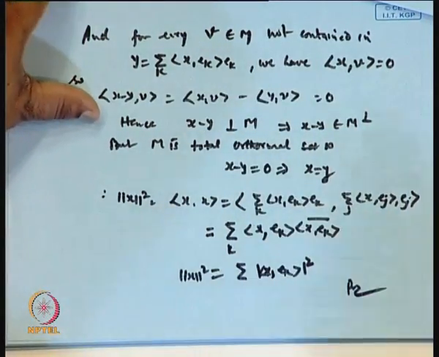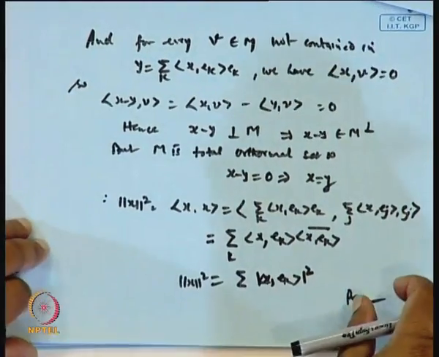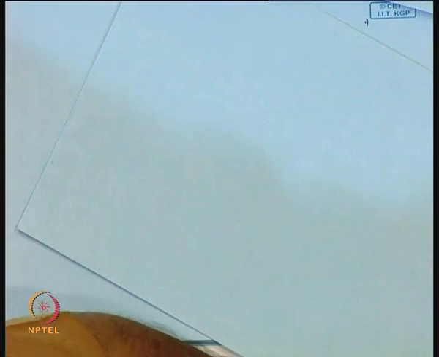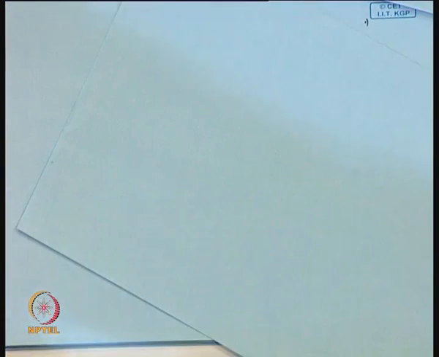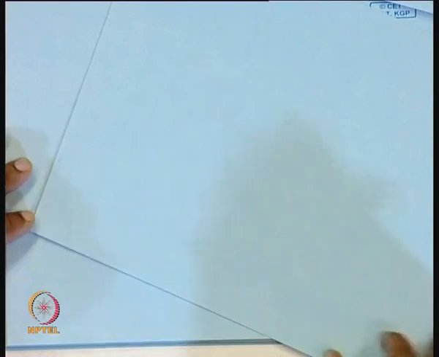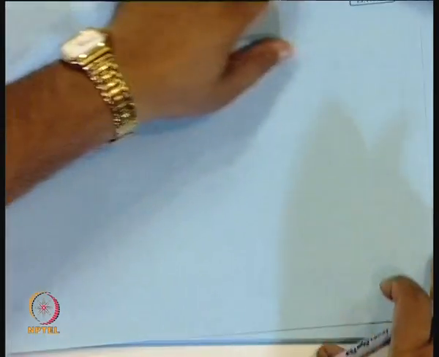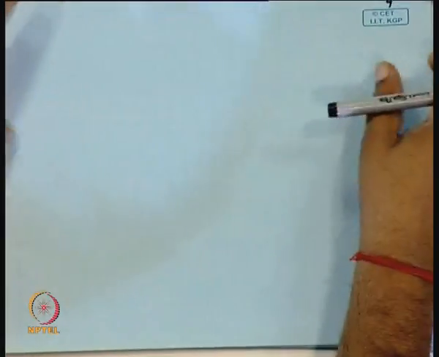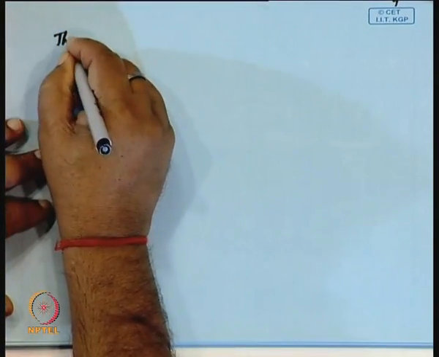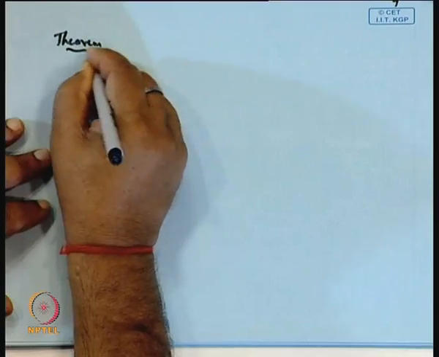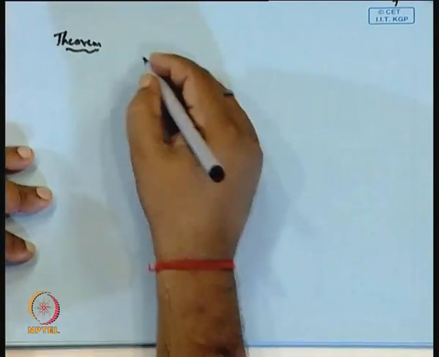Now, if H is a Hilbert space, then such a space is countable and dense in H. Then we have some results for the separable Hilbert spaces. So, what is this result? Theorem on separable Hilbert spaces.